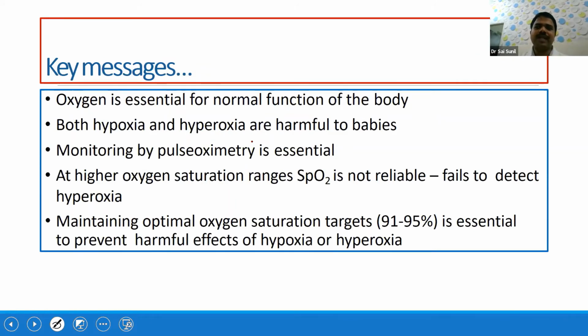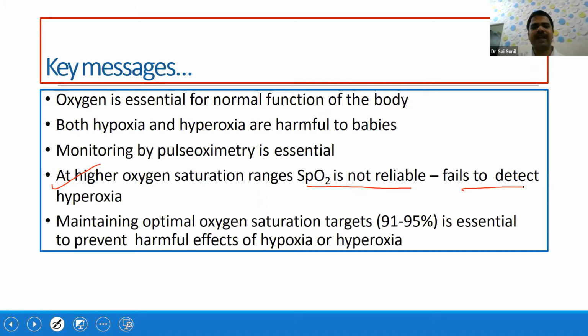Now, what are the key messages which we have learned so far? Oxygen is essential for normal functioning of the body, and both hypoxia and hyperoxia are harmful. For monitoring, we need a pulse oximeter to maintain the saturation in the normal range. At higher oxygen saturation ranges, the SpO2 is not reliable.